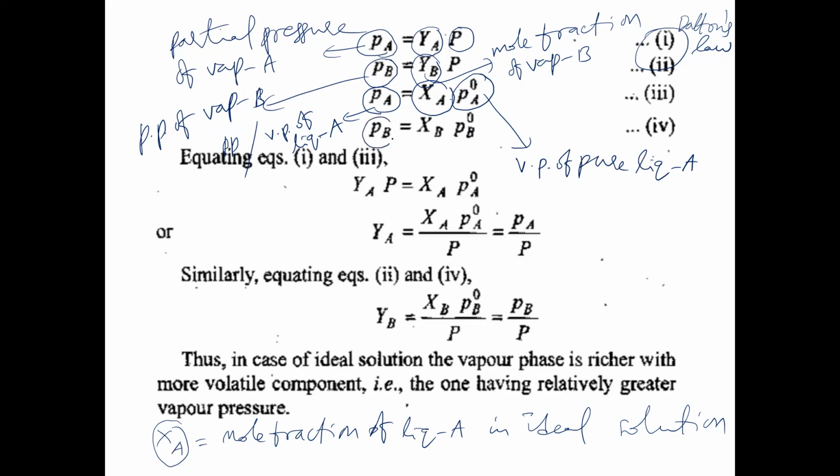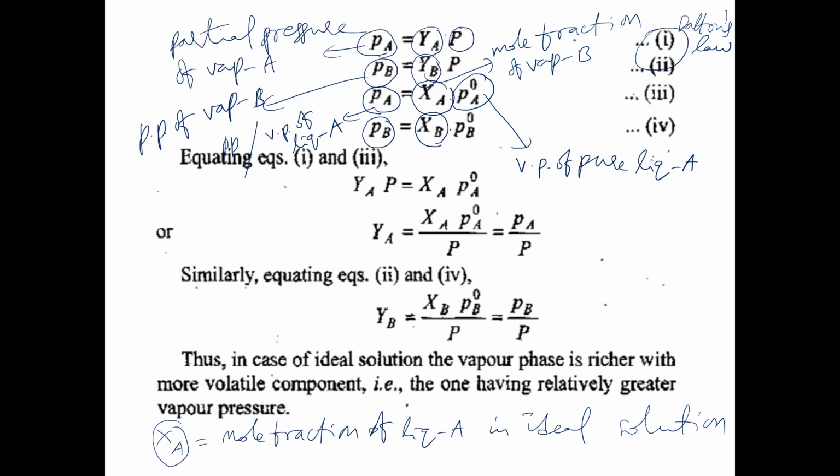And in solution, PB is the vapor pressure of B. Like this, the vapor pressure of A is PA, and the vapor pressure of B is PB. It's a partial pressure of B, otherwise vapor pressure of B. Is that clear? So now PB is equal to XB into PB naught. XB is the mole fraction of liquid B.